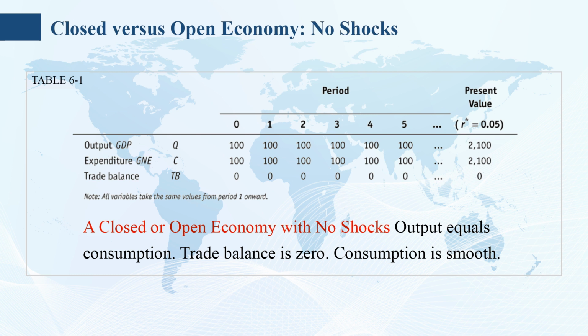The present value of 100 in each period starting in year 0 equals the present value of 100 in year 0, which is simply 100, plus the present value of 100 in every subsequent year, which is 100 divided by 0.05 equals 2000, using equation 6-2 from the case of a perpetuity. Thus, the present value of present and future output is 2100.